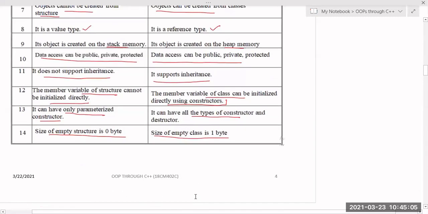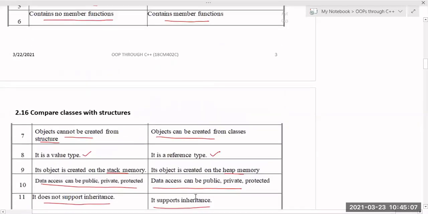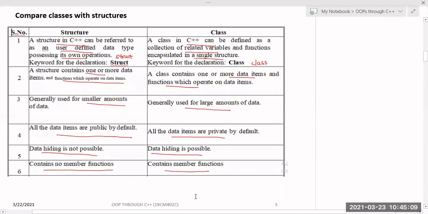Is that clear? All of it clear, right? Yes, sir. Okay, these are the differences between C++ classes and structures. You can get this for 5 marks, or otherwise it may be a 3 marks question.